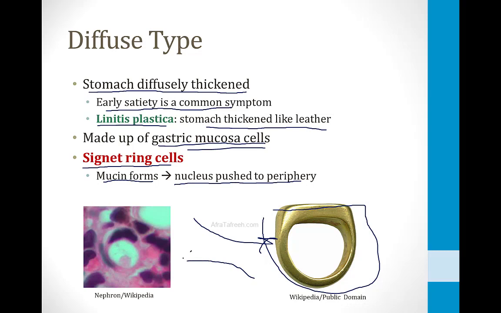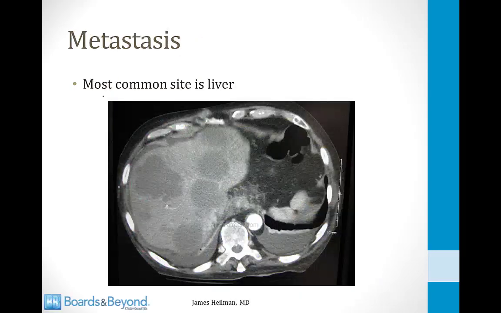This is a picture of a signet ring cell on the screen. You can see that there is mucin in the middle, pushing the nucleus to the side, and it looks somewhat like the signet ring picture I've shown on the screen. The most common site of metastasis for stomach cancer is the liver, and that is also true of many other abdominal malignancies. That makes it easy to remember.